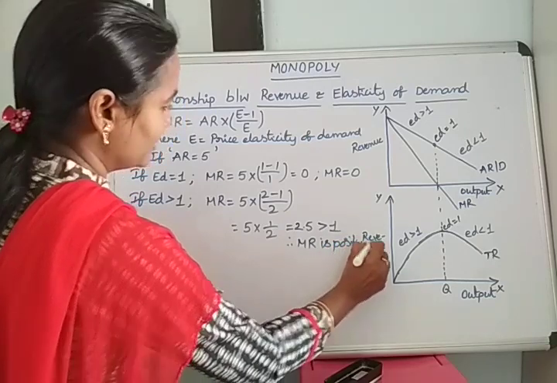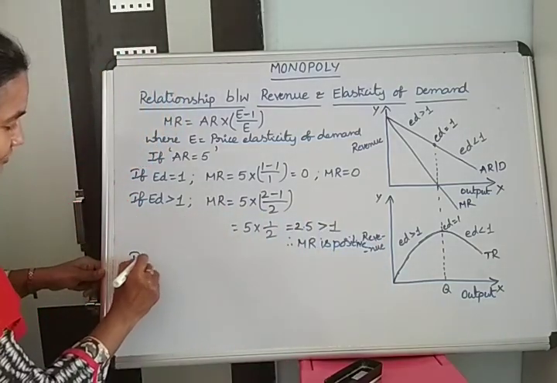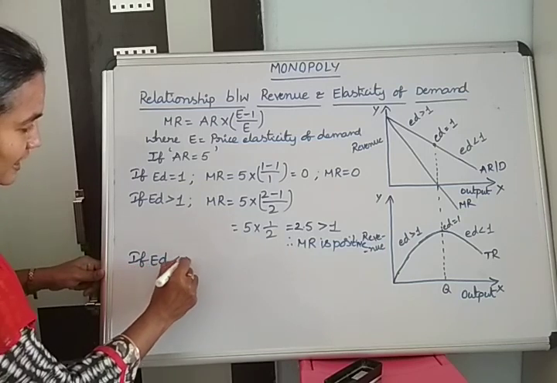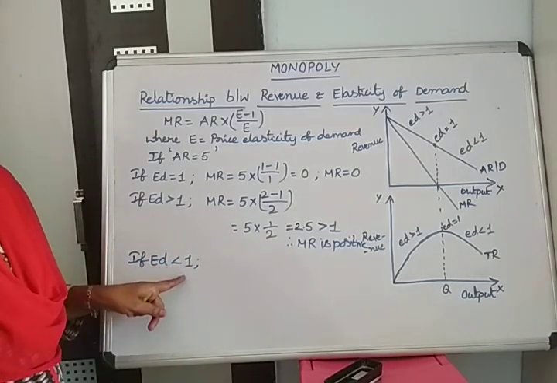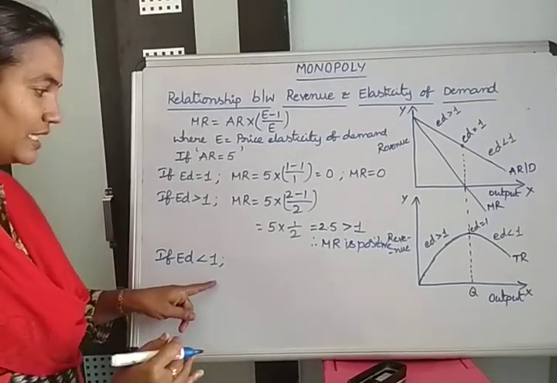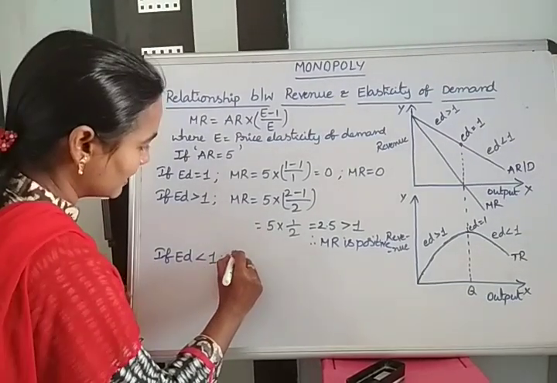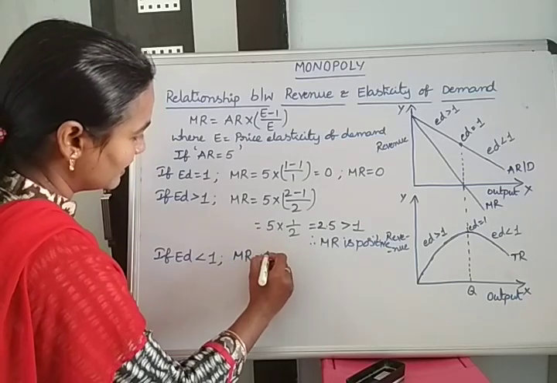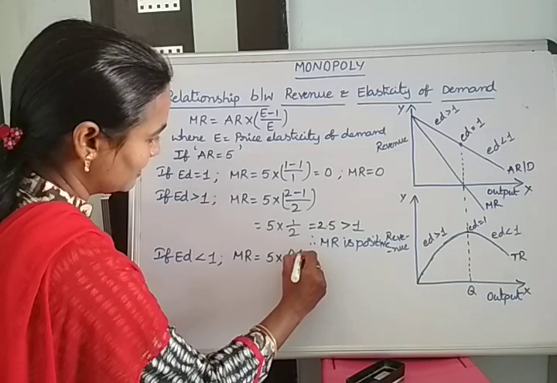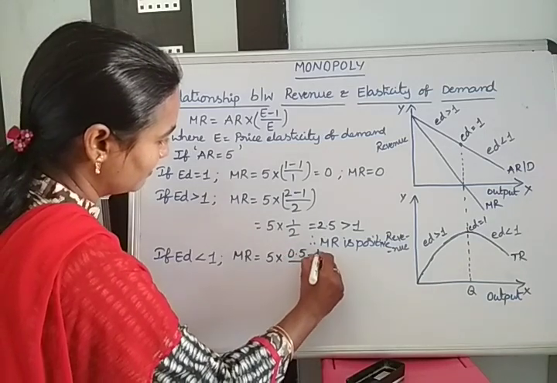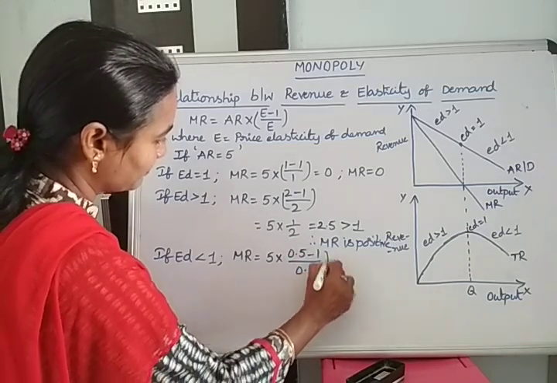Next, if ED less than 1, that means we take a value less than 1, for example 0.5. Then MR equal to the already assumed 5 into (0.5 minus 1) divided by 0.5.